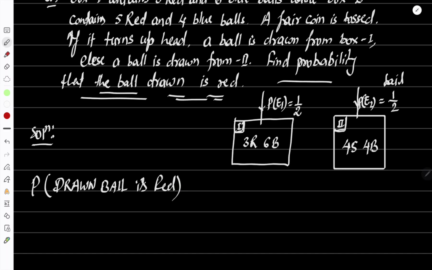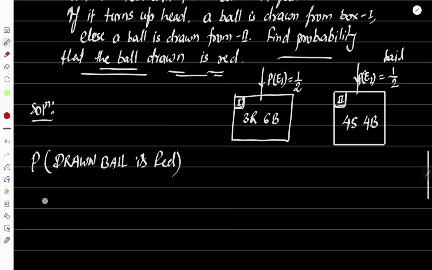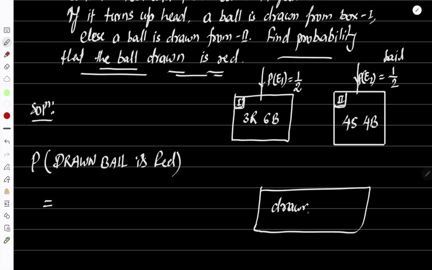You want to perform this event, correct? So here, the better way I'll tell you, write one more box: the drawn ball required is red.